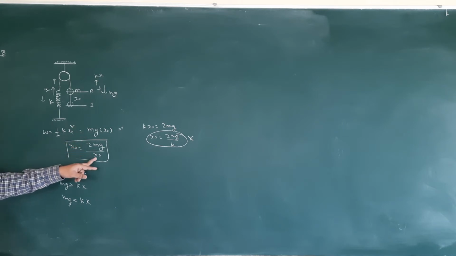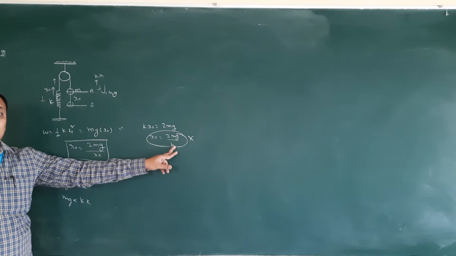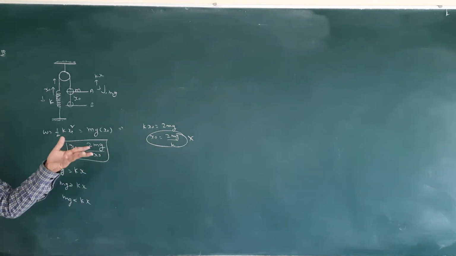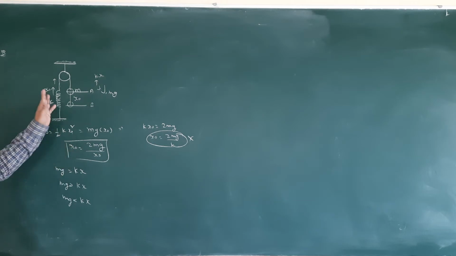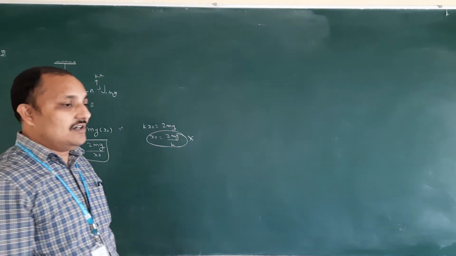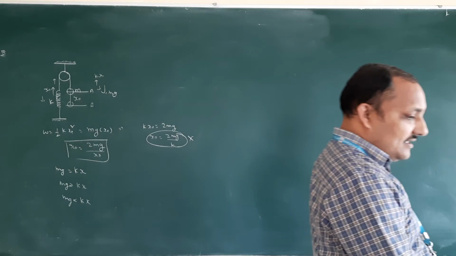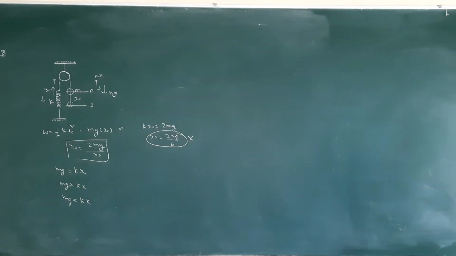So this is x1, this is also x1. Please remember this one. 2mg by k, in place of k we should take x naught. Like that at least you can remember. They are asking maximum elongation. Just we are applying energy, law of conservation of energy formula. In the next question, they give again work energy theorem.